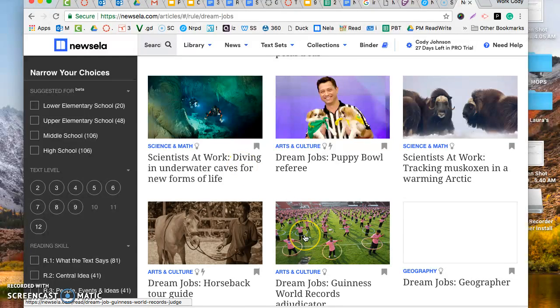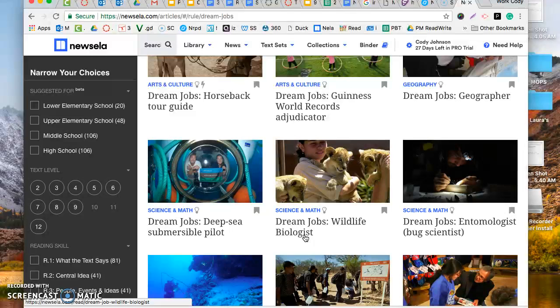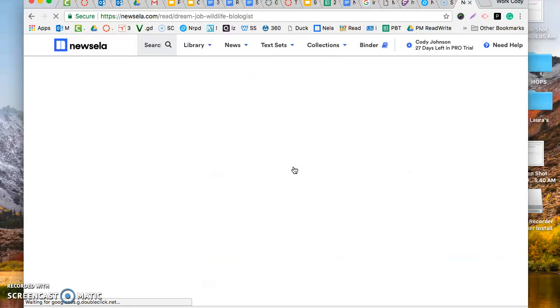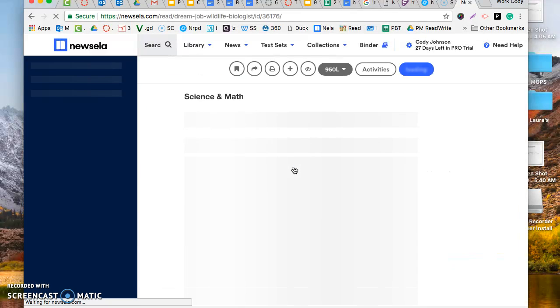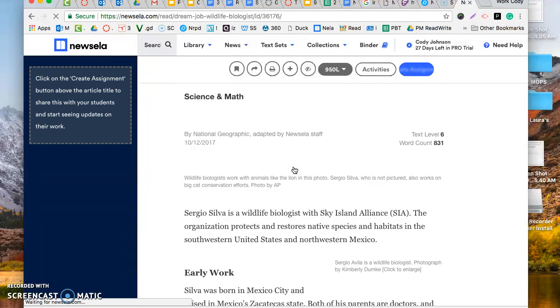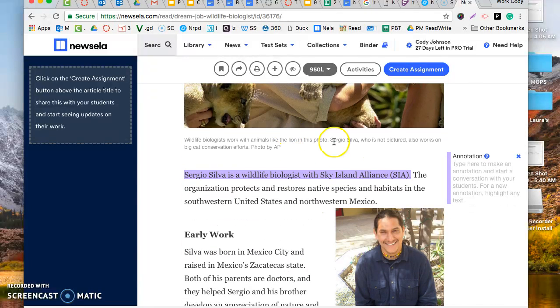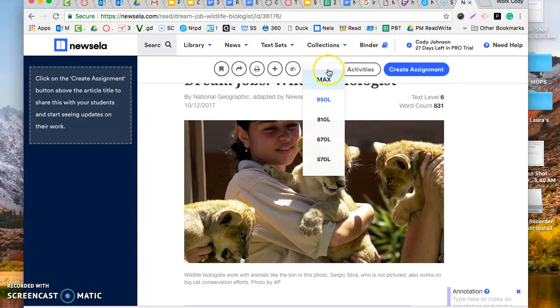Let's say I wanted to be a wildlife biologist, work with animals, well, maybe not in the wild, but with wild animals. Here I go, and here's my article. What I suggest you do is read the first paragraph here. You may read the first paragraph, and then if you don't understand it, you can actually change the reading level. Okay, this one doesn't go up very high. About 1,000 is ninth grade level. So this one actually starts out a little bit lower than that. Many of our students, though, are reading down here. So challenge yourself, read that first paragraph, and then bump it down.